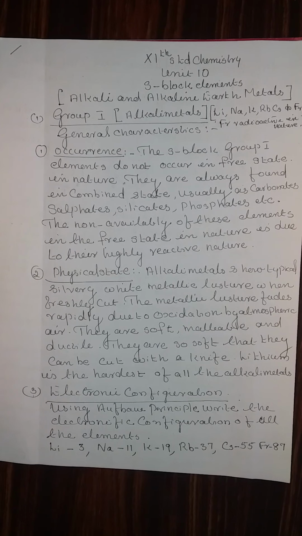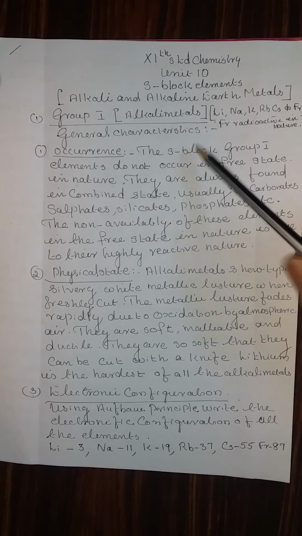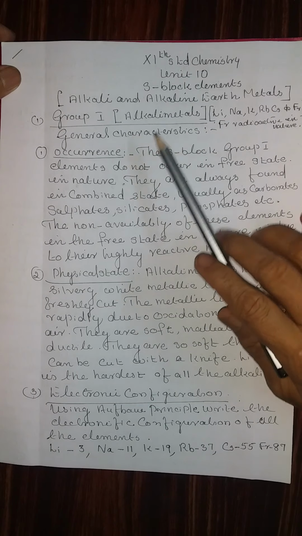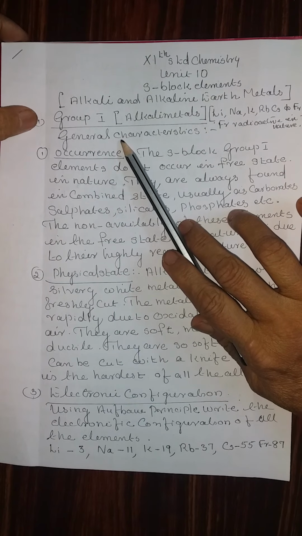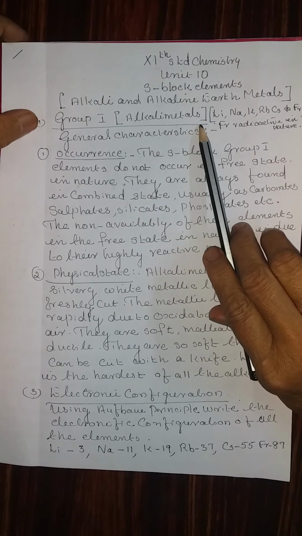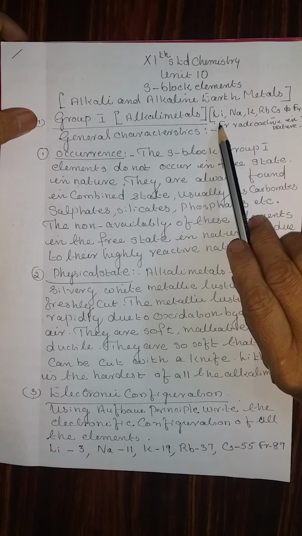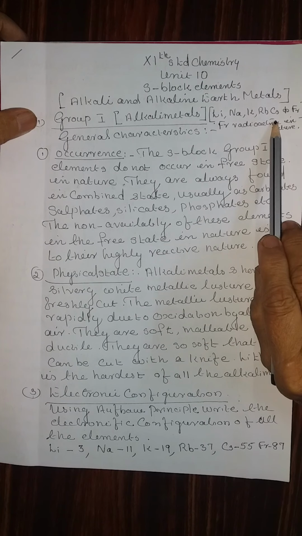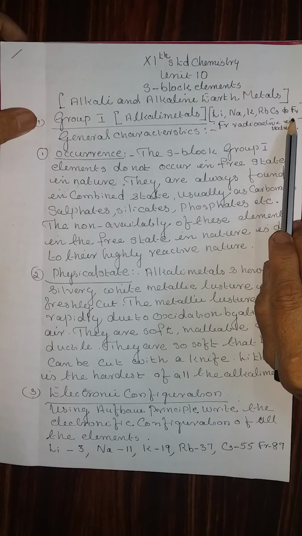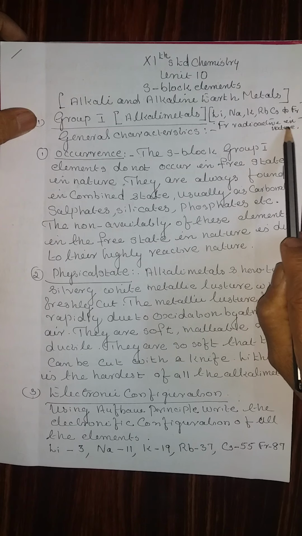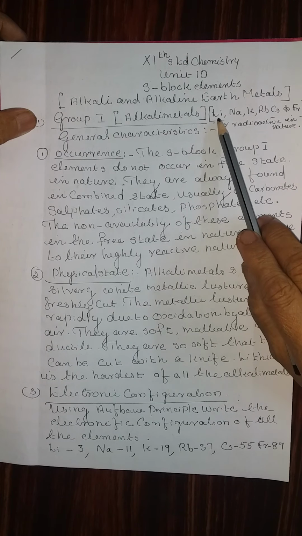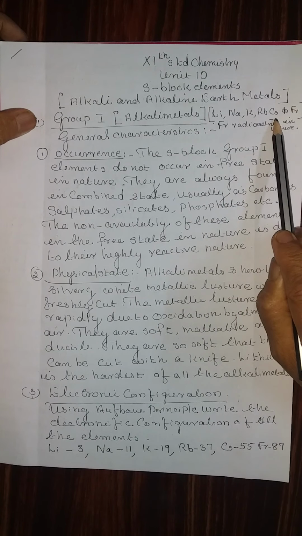Unit 10, S block elements. Alkali and alkaline earth metals. Of that, group 1 is called alkali metals. This includes lithium, sodium, potassium, rubidium, cesium, and francium. Since francium is a radioactive element, most of the properties are compared from lithium to cesium.